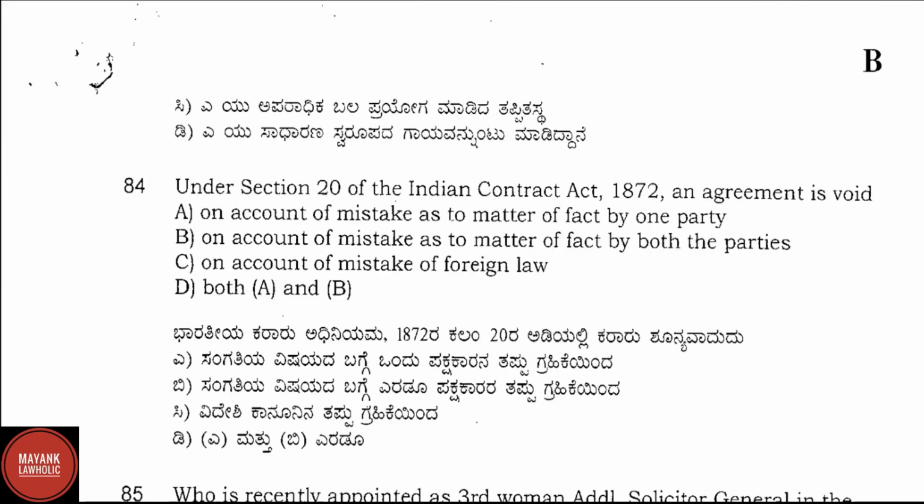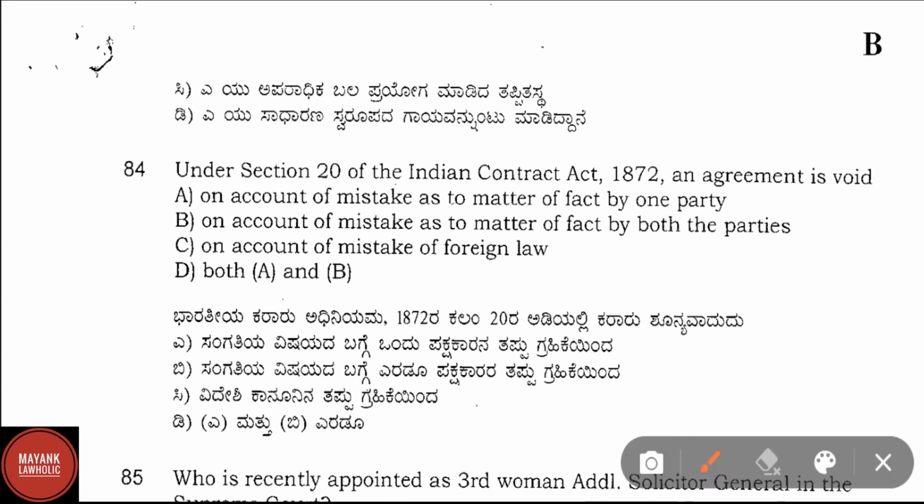Question number 84. Under section 20 of the Indian Contract Act 1872, an agreement is void. Option A, on account of mistake as to matter of fact by one party. Option B, on account of mistake as to matter of fact by both the parties. Option C, on account of mistake of foreign law, and option D, both A and B. Here correct answer is option B, that is on account of mistake as to matter of fact by both the parties.